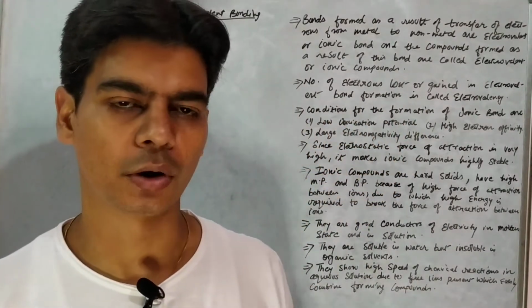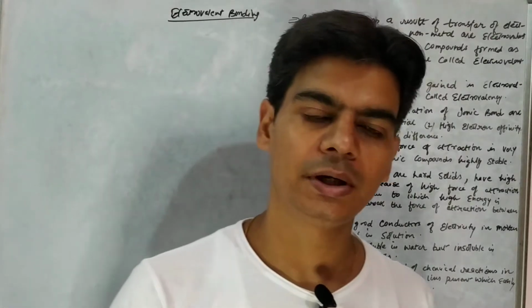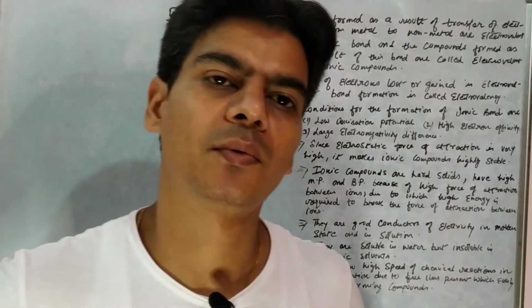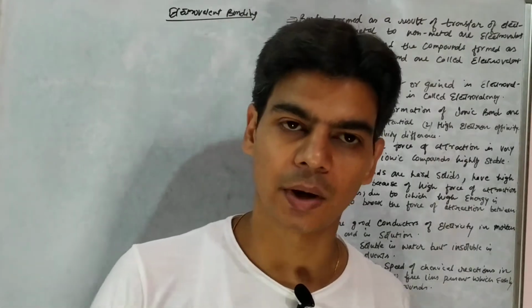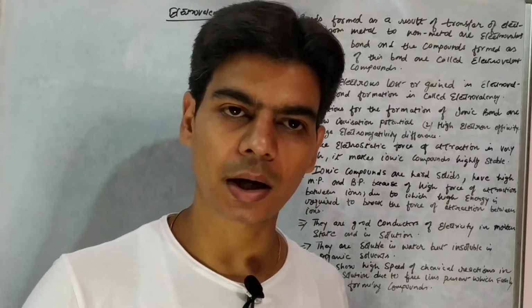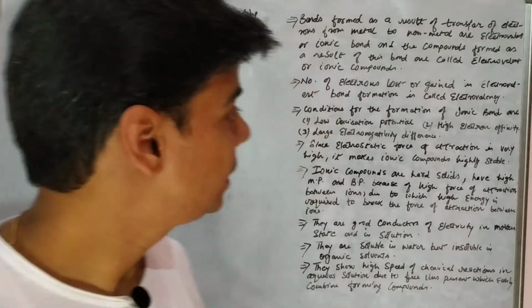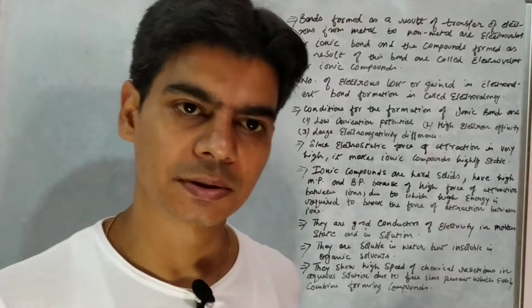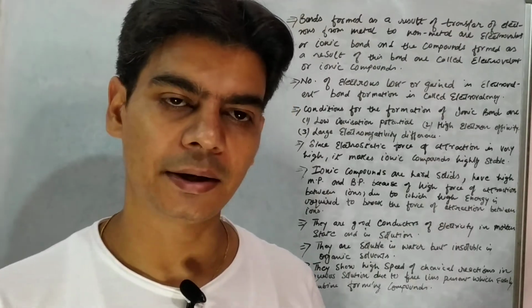Hi students, in this video lecture we will understand electrovalent bonding, and by now we have already understood that atoms combine because they want to attain stability by acquiring 8 electrons in their outermost shell. Now in case of electrovalent bonding, these combining atoms are a metal and a non-metal.